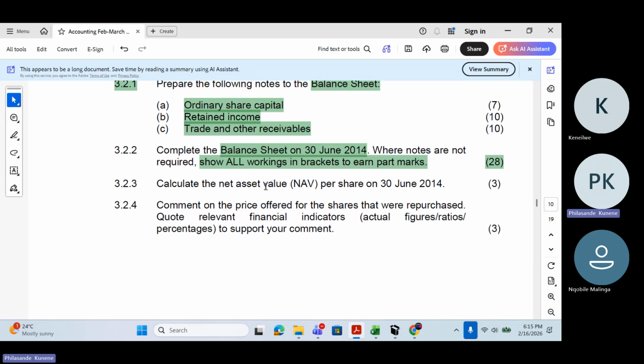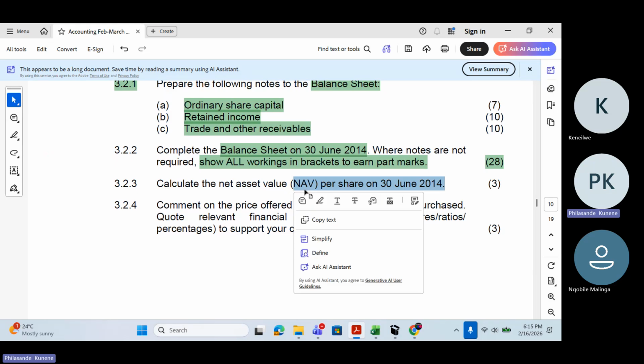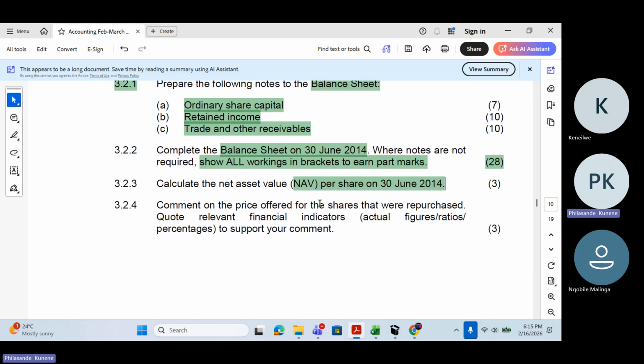3.2.3, calculate the net asset value per share on 30 June 2014. Net asset value per share, this one is very important and very easy. We're taking the net asset, which is the total equity, divided by the number of shares. But I'm not interested in this one for now. We'll be looking at this one when we're doing the financial indicators.